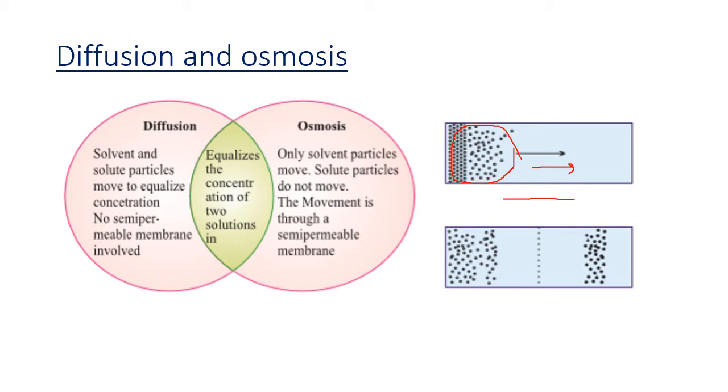In diffusion, the solvent or the solid particles start moving till the concentration on both sides becomes equal. And there is no membrane involved here. No semi-permeable membrane is involved, because in diffusion it can just move anywhere from a region of higher concentration to a region of lower concentration.